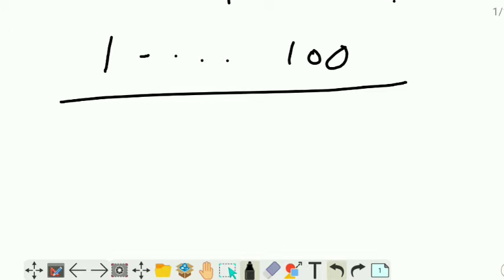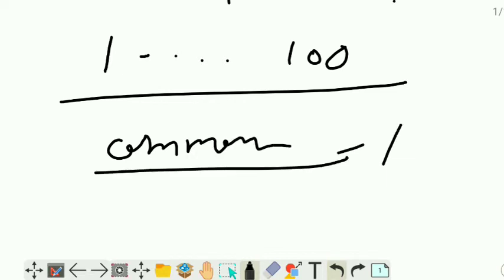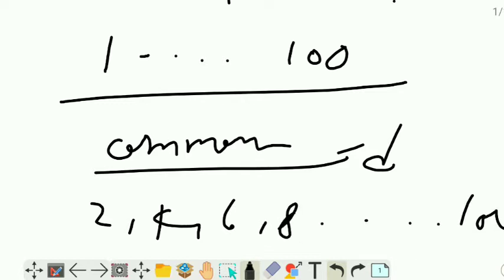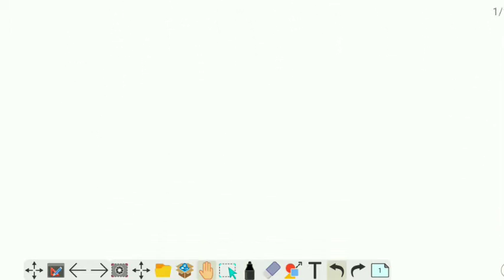By that you can find the sum of n terms, but the condition is that the sequence must be in AP. AP means the common difference between all terms is equal, like 2, 4, 6, 8. You can find the sum of all the terms, even till 1000 and beyond.